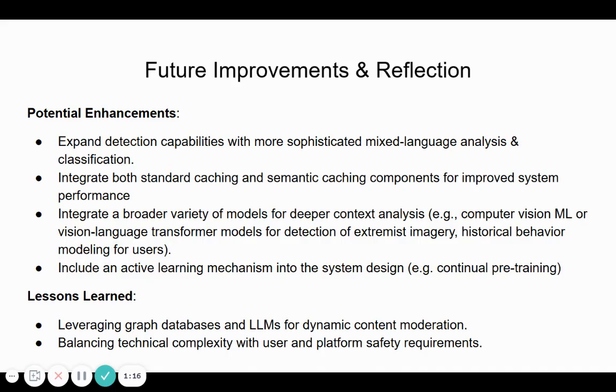As for lessons learned, this project has really underscored the value of combining graph databases and LLMs for flexible and dynamic content moderation. It also emphasized the importance of balancing technical complexity with the safety requirements of both users and the platform itself. So creating a moderation system that's both robust and adaptable is a significant challenge, but it's one that I'm deeply committed to tackling.